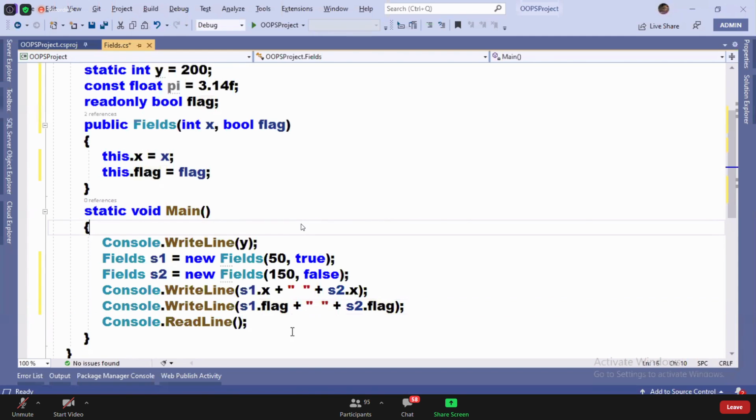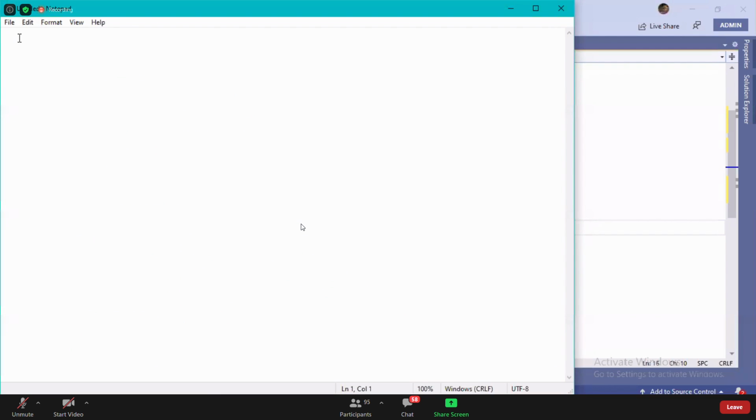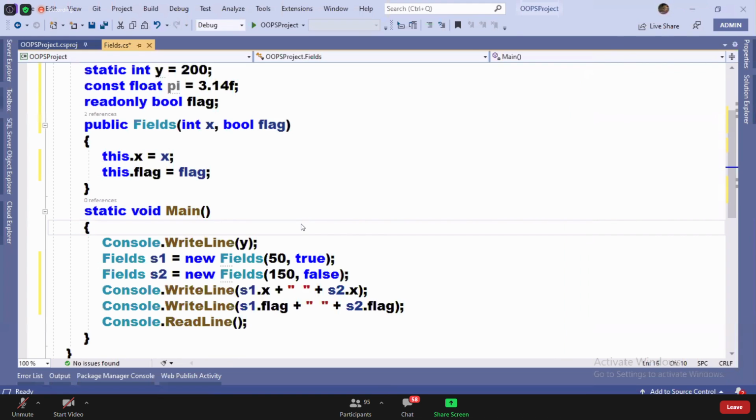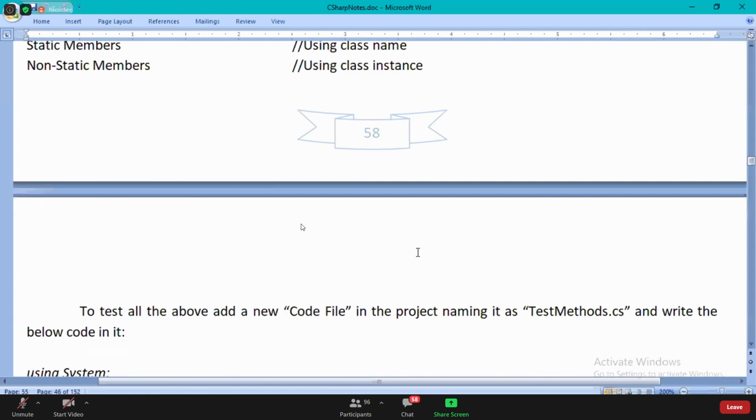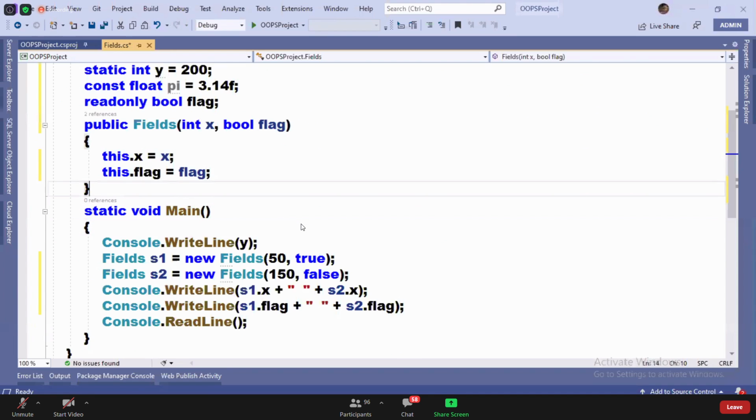Okay. The next thing in our discussion: we understood about static, non-static fields. Same way, you require to understand about non-static methods and static methods, guys. So what are the non-static and static methods? I'll tell you. Watch.